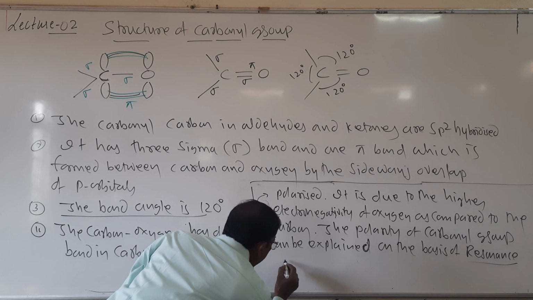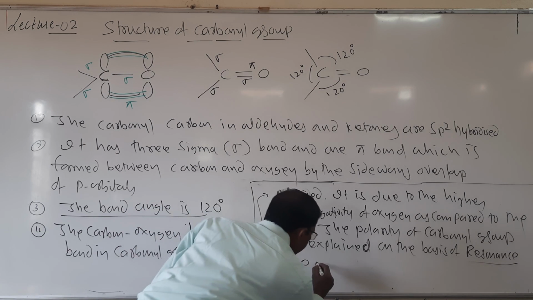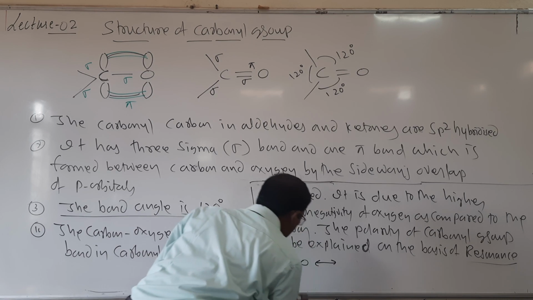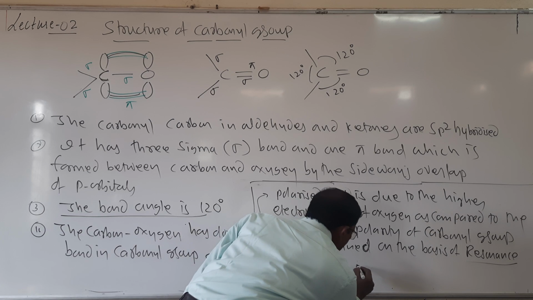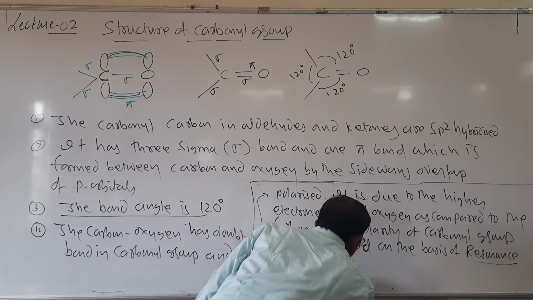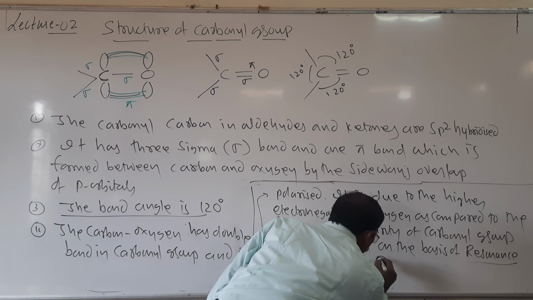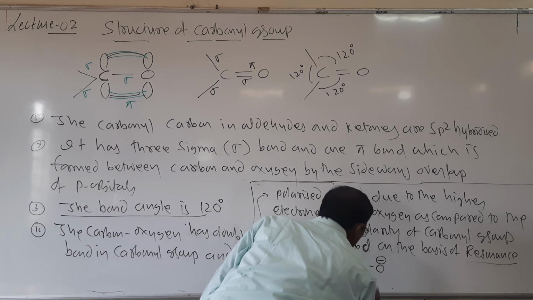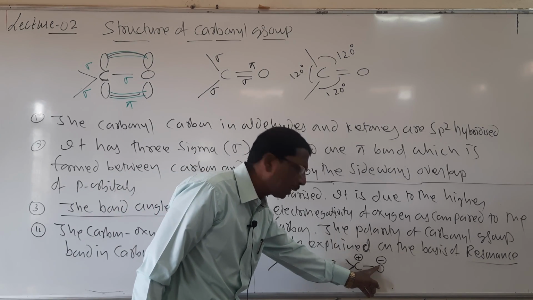I will write here C double bond O. Look here, it undergoes resonance, and the transfer of this pi electron takes place, and then it forms, look here students, a partially positive charge and a partially negative charge.